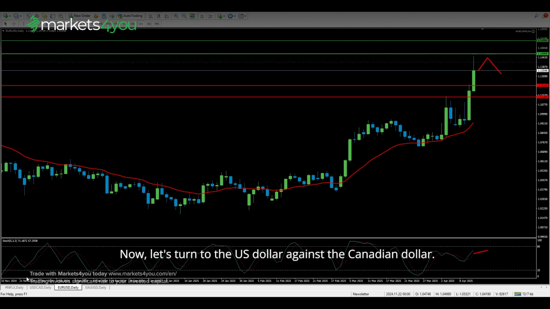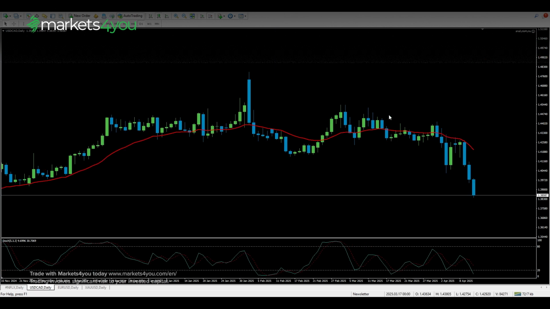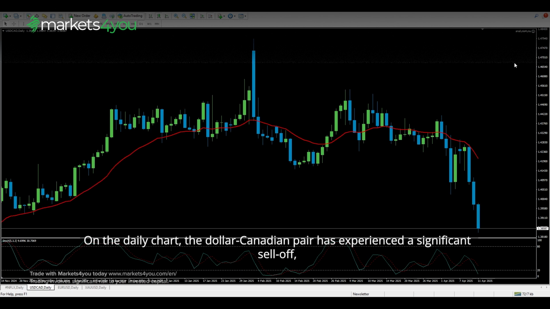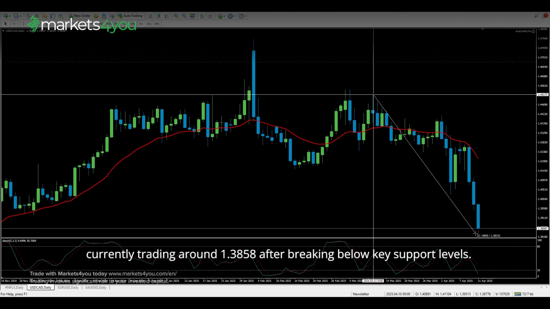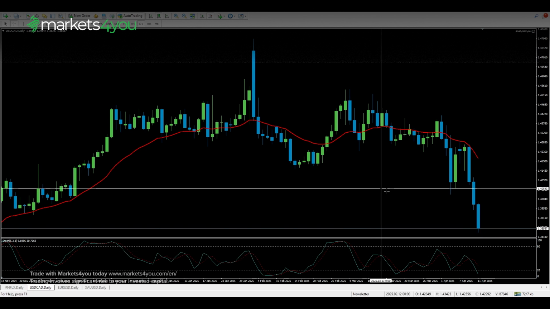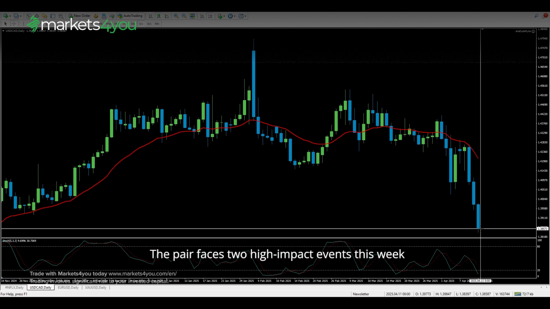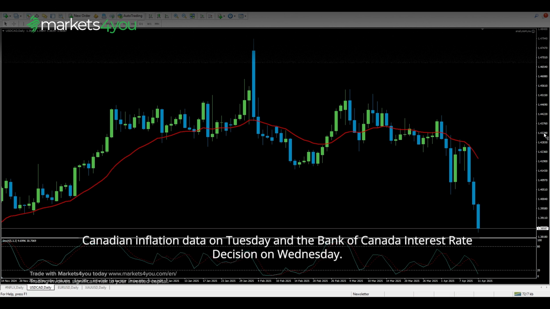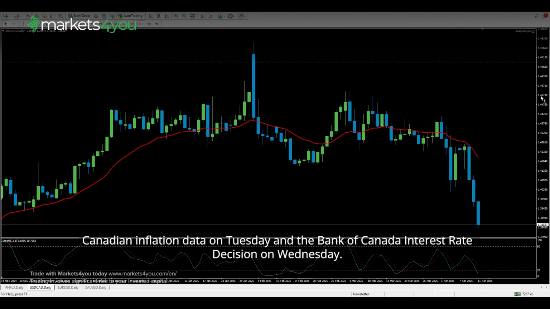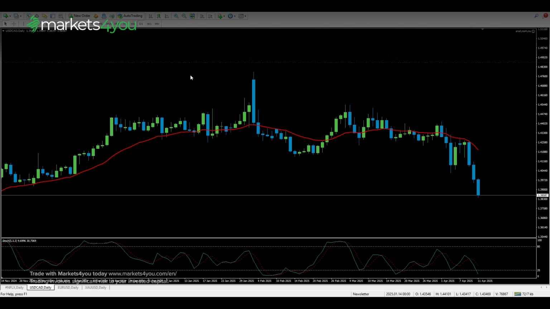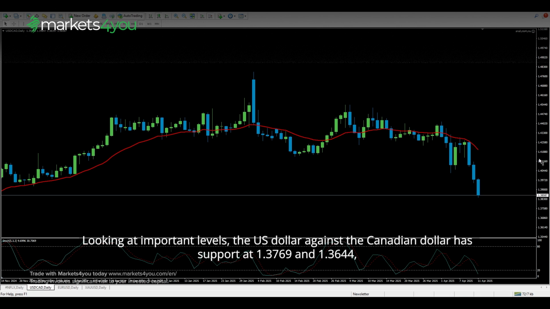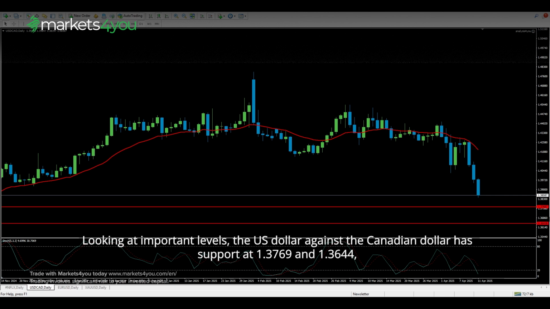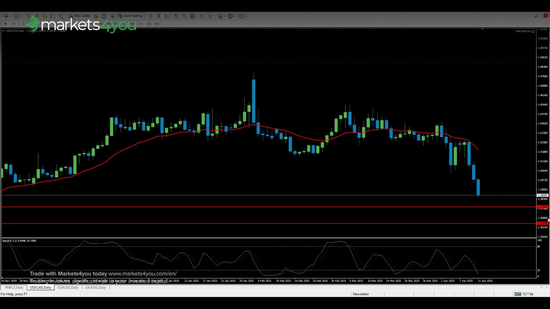Now, let's turn to the US dollar against the Canadian dollar. On the daily chart, the dollar-Canadian pair has experienced a significant sell-off, currently trading around 1.3858 after breaking below key support levels. The pair faces two high-impact events this week, Canadian inflation data on Tuesday and the Bank of Canada interest rate decision on Wednesday. Looking at important levels, the US dollar against the Canadian dollar has support at 1.3769 and 1.3644,